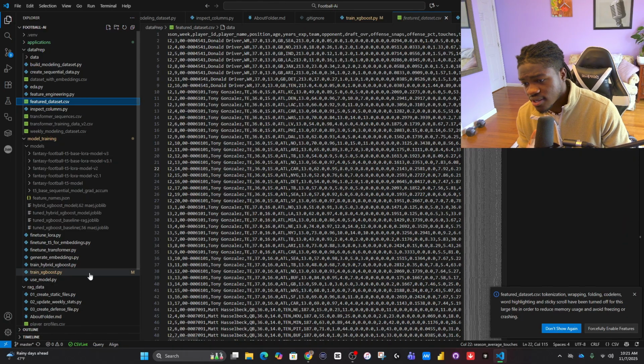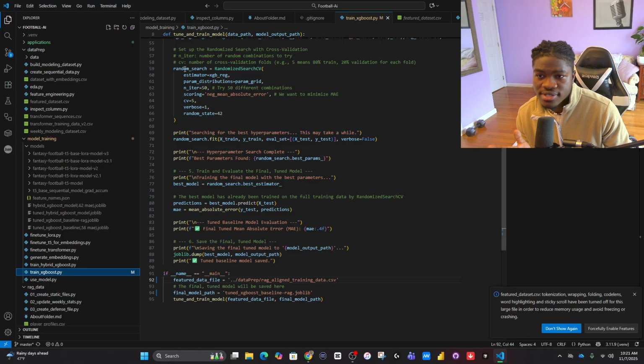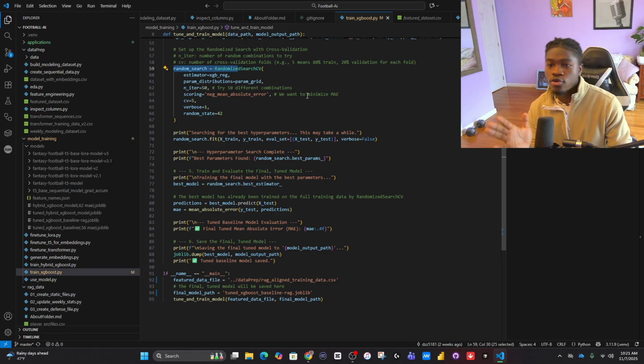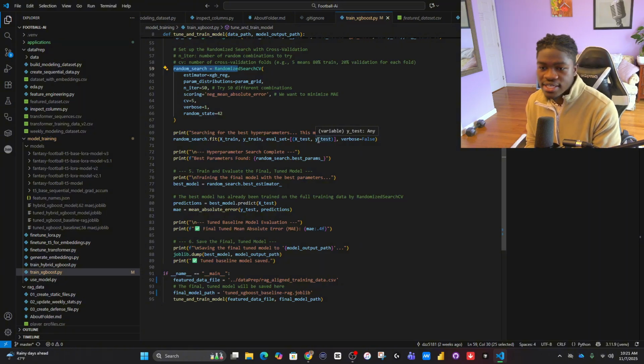So after the transformer didn't work, we started to look for other means of exploration, other ways to structure the data set to fit newer models. I used this training set to train this XGBoost model. XGBoost is just a really good model that is really good at doing regression tasks, especially on a tabular data set like what I have right now. It actually used this thing called random search. So it's gonna go through multiple hyperparameter tuning by itself to find the best middle ground and settings to train this XGBoost model and get me just like the best model out of it.